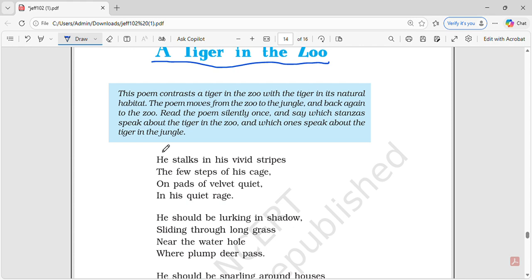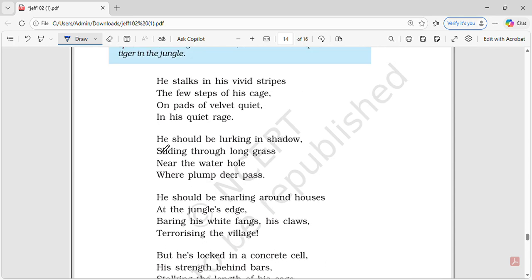A Tiger in the Zoo. This poem contrasts a tiger in the zoo with a tiger in its natural habitat. The poem moves from the zoo to the jungle and back again to the zoo. Read the poem silently once and say which stanzas speak about the tiger in the zoo and which speak about the tiger in the jungle. Okay, I will read you this poem once. Think about it, and if you don't want me reading it, then just read it yourself once, okay?